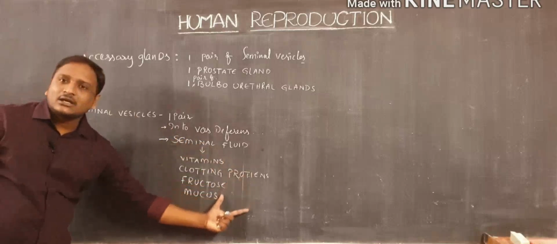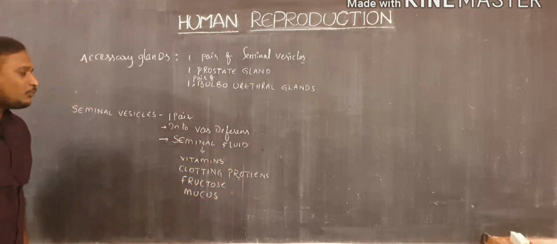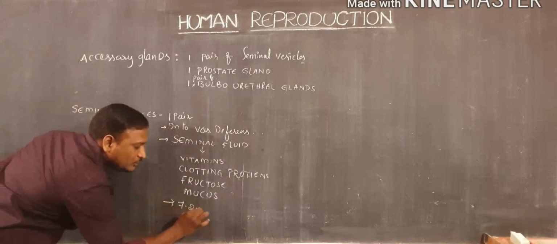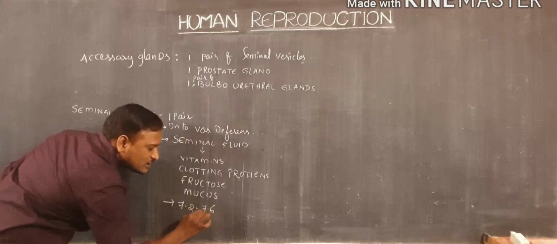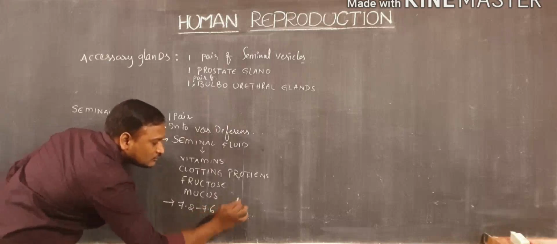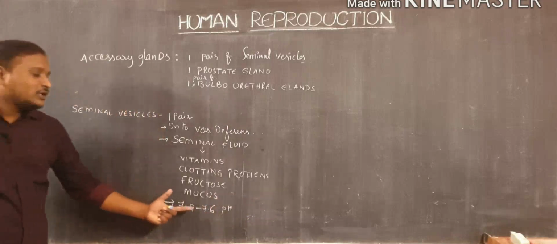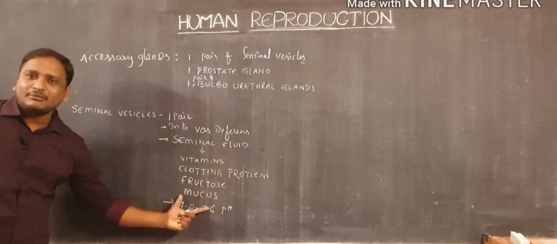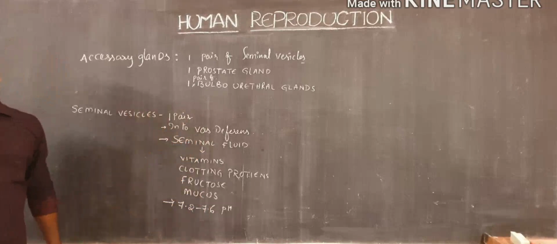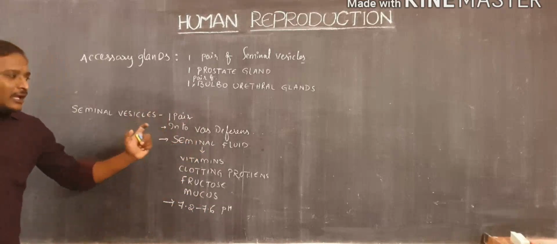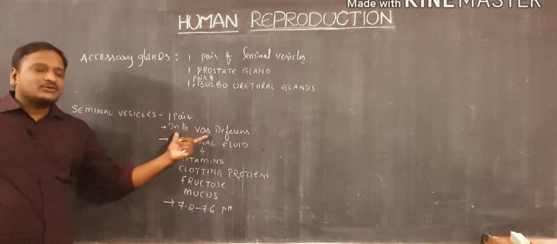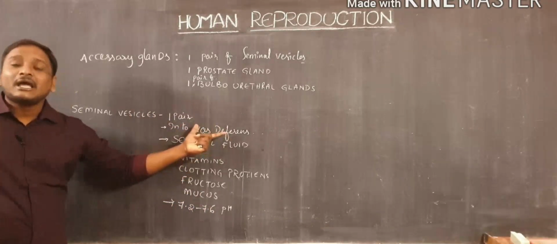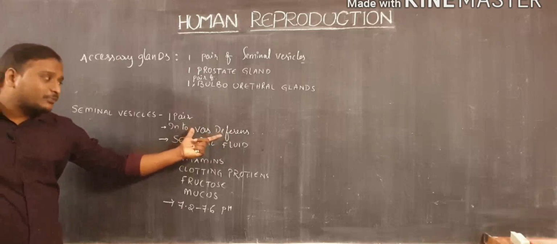All this material together provides a pH of 7.2 to 7.6 to the seminal fluid. And this seminal fluid is released into which part? In the end part of the vas deferens, or into the ampulla part of the male reproductive system.